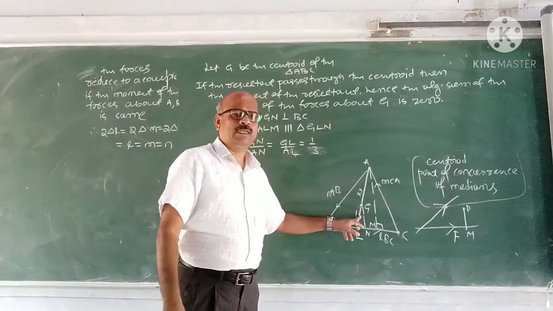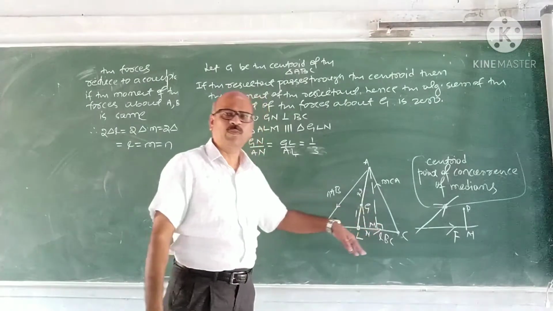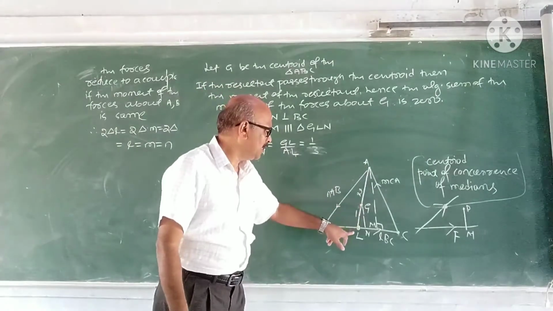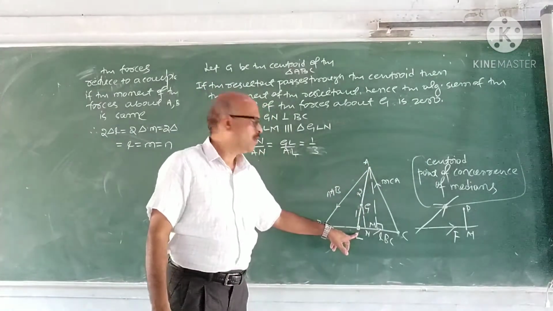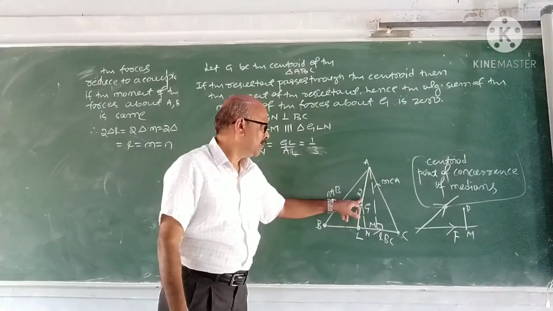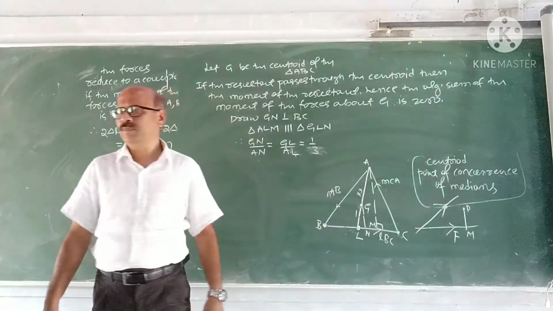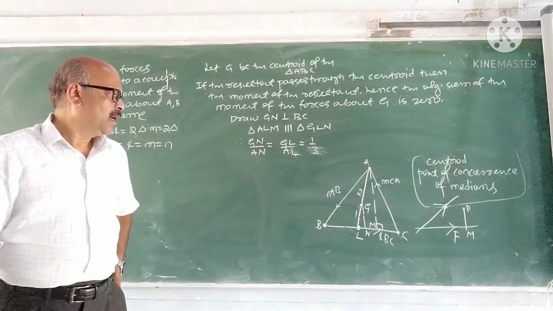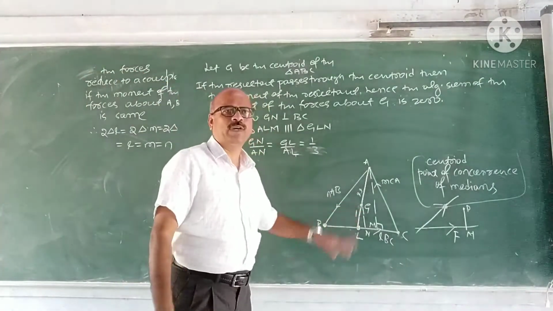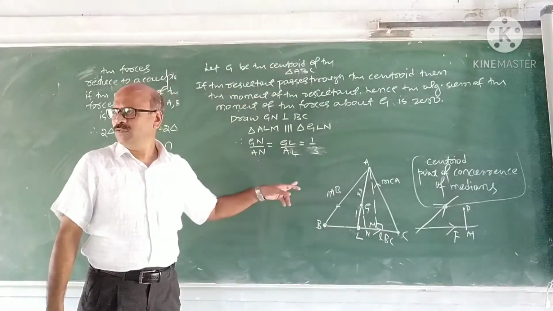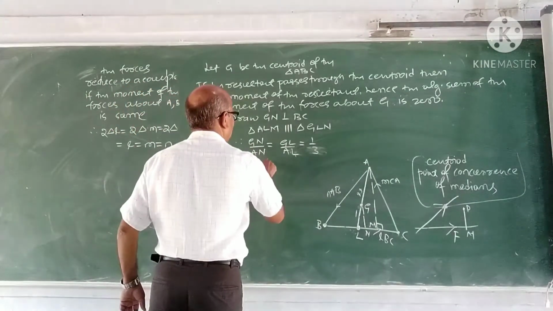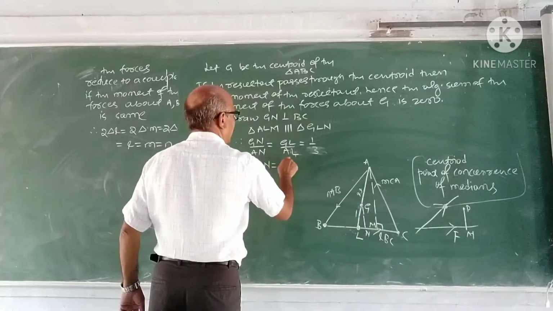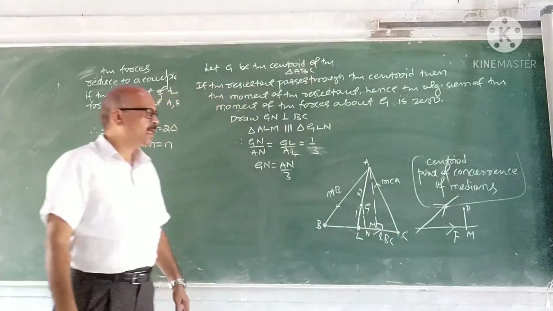Since these two triangles are similar, corresponding sides are proportional. That is, GN upon AM is GL upon AL. What is GL? If you take GL as 1, AL is 3, that is 2 plus 1, because the centroid divides the median in the ratio 2:1. Therefore, GN is AM upon 3.